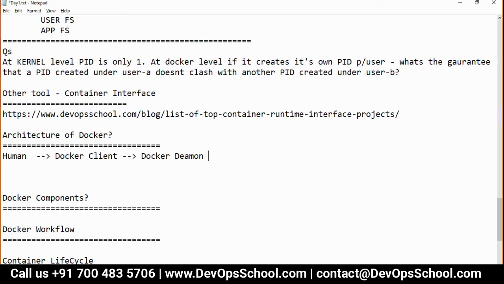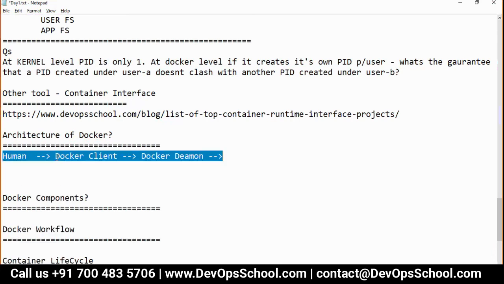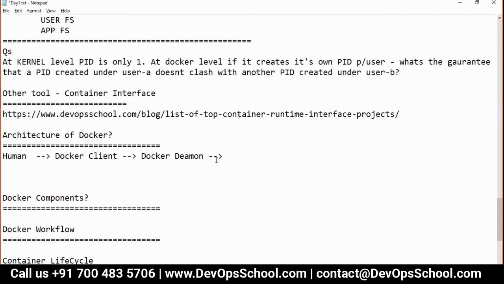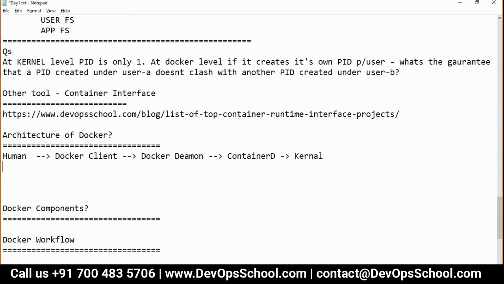Docker daemon communicates with containerd. Containerd communicates with the kernel, and then finally a container gets created.